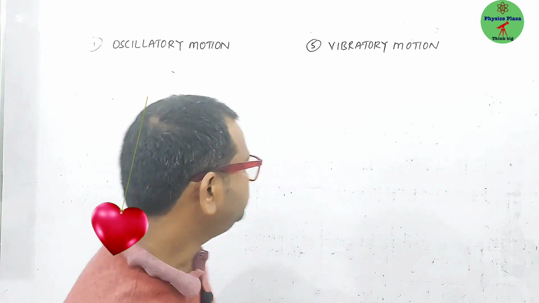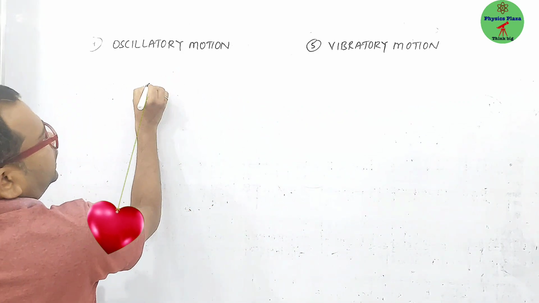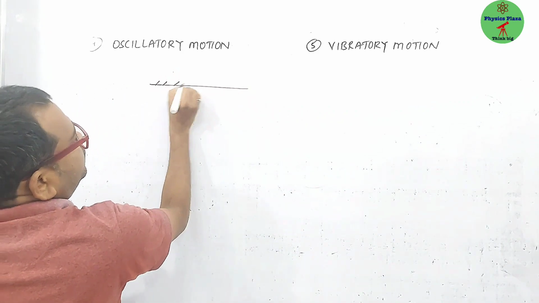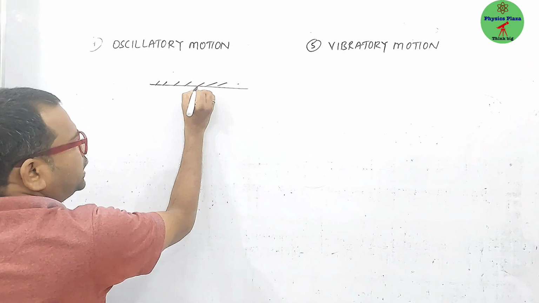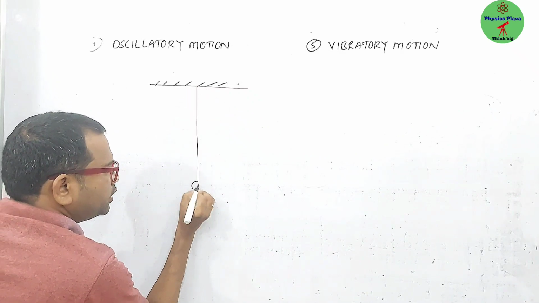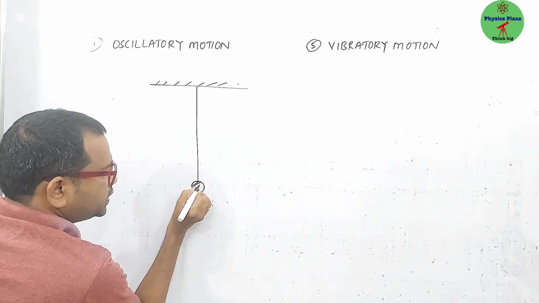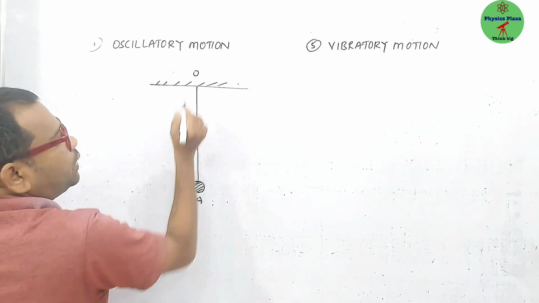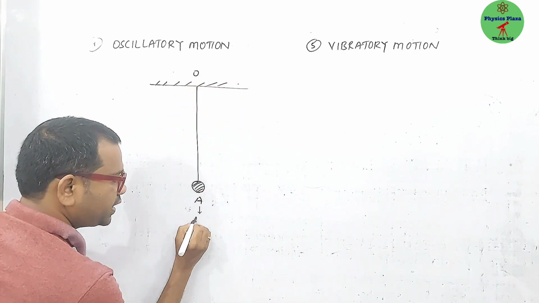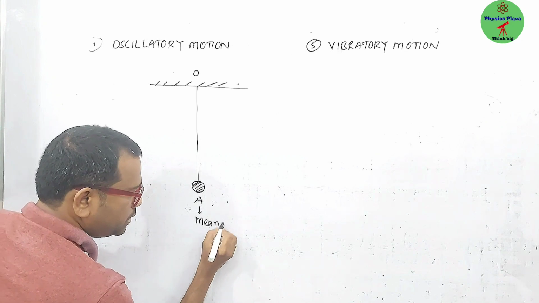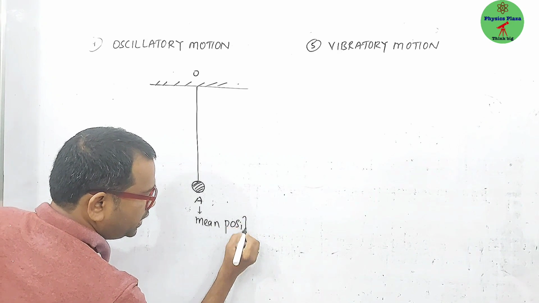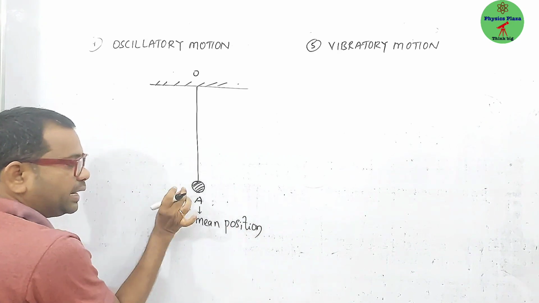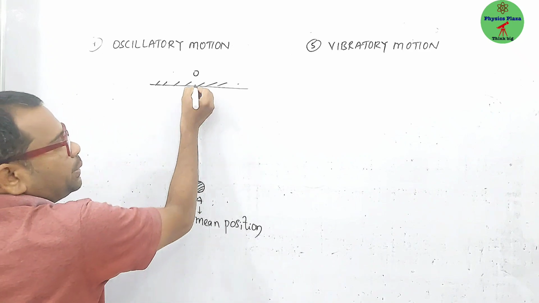So children, let us look here. Here is a rigid support. Here is a simple pendulum. Children, this is called the mean position. Let us say it is slightly disturbed. Then what happens?